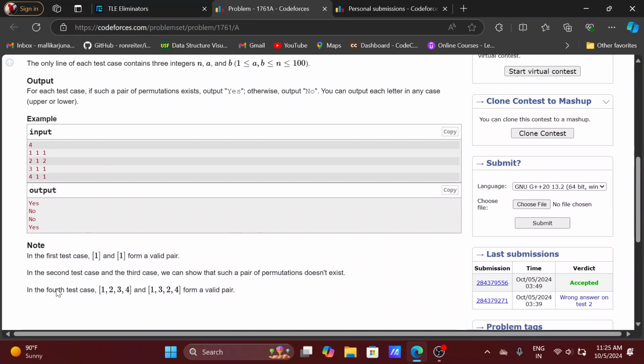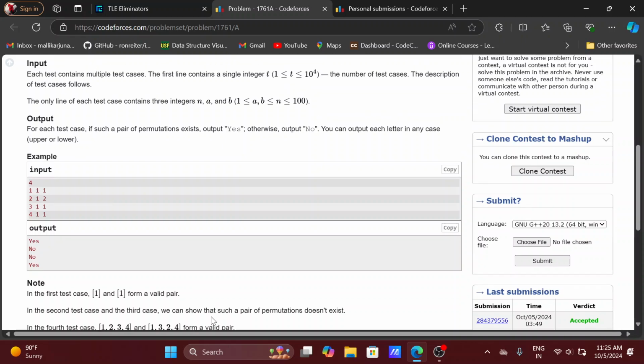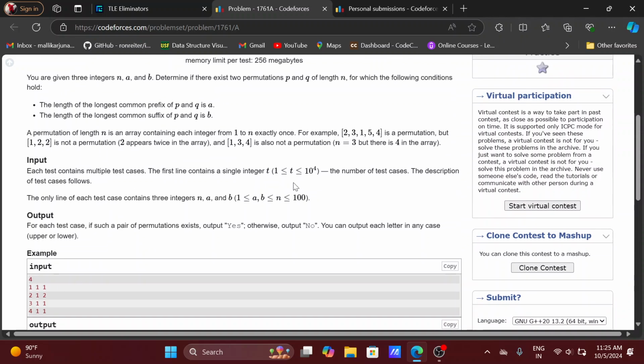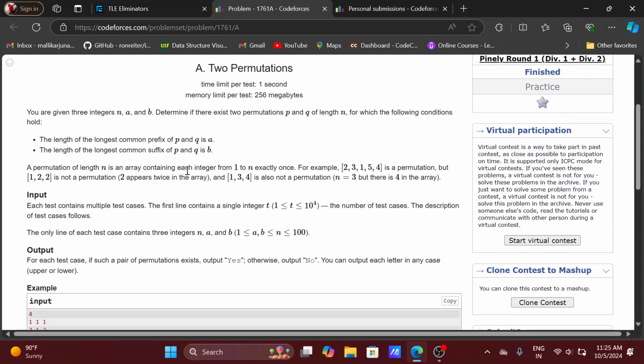He must say in the fourth test case 1 2 3 4 1 2 3 4 or 1 3 2 4 as valid. Okay, but the description of the test case is just that A is B and B is A, right?